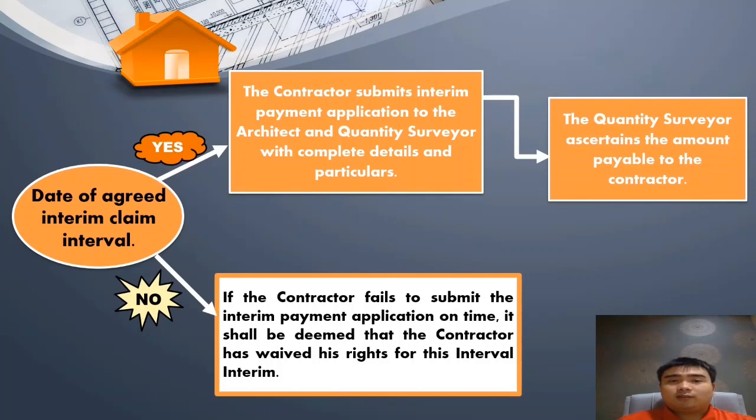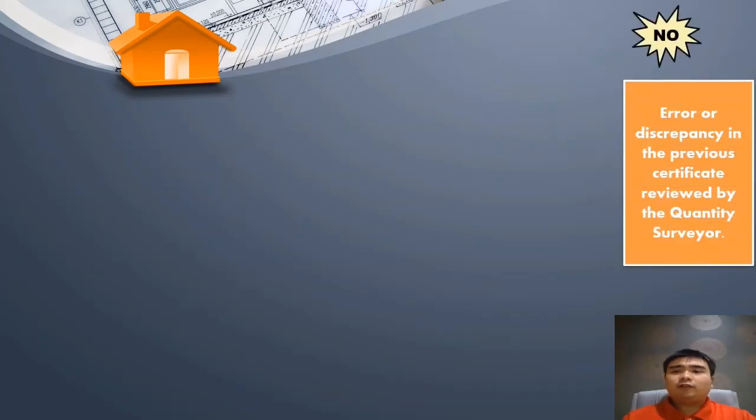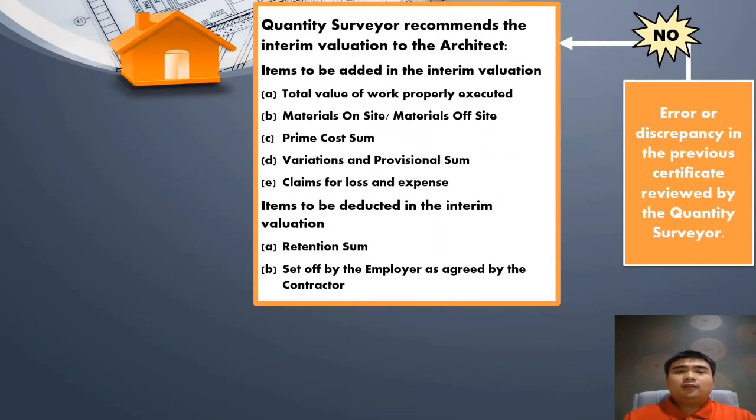After the contractor submits the interim payment application to the architect and QS, the QS ascertains the amount payable to the contractor. If there is no error or discrepancy in the previous certificate reviewed, the QS will recommend the interim valuation to the architect. Items to be added in the interim valuation are total value of work properly executed, materials on site or materials off site, PC sum, variation and provisional sum, and also claim for loss and expense.